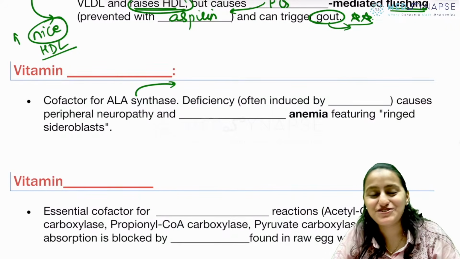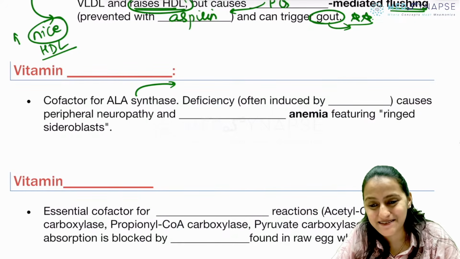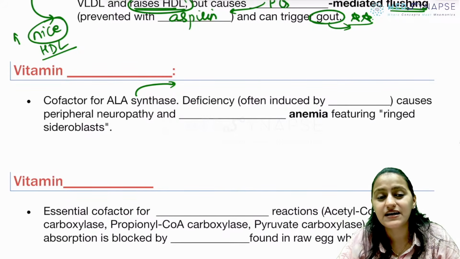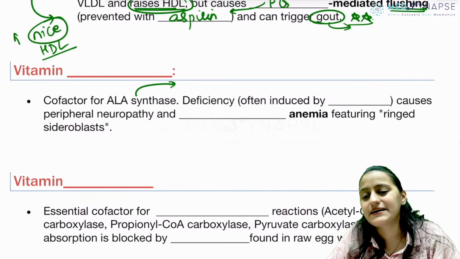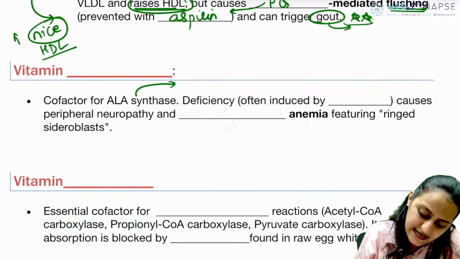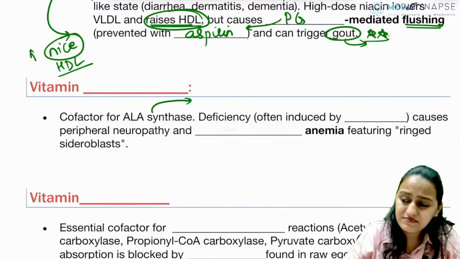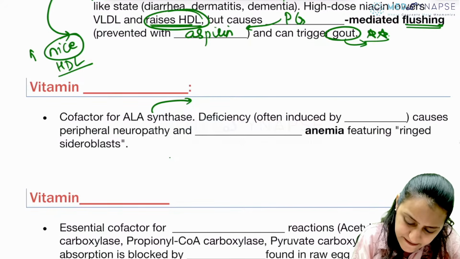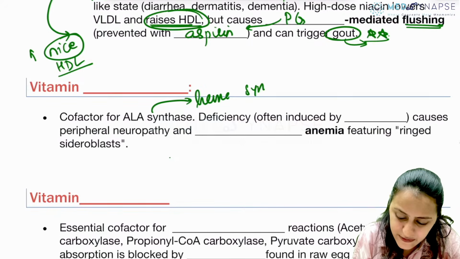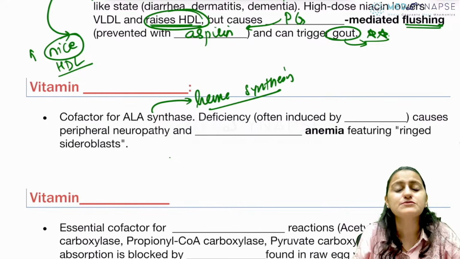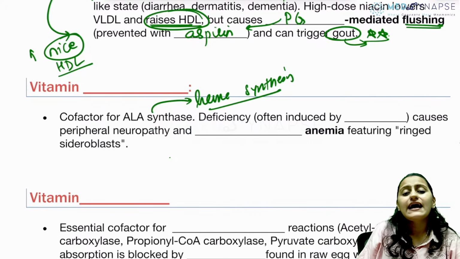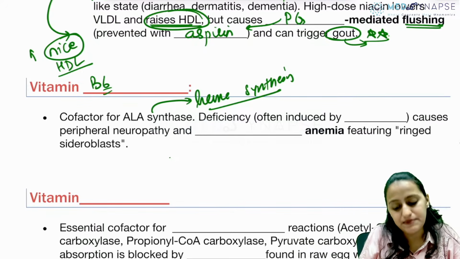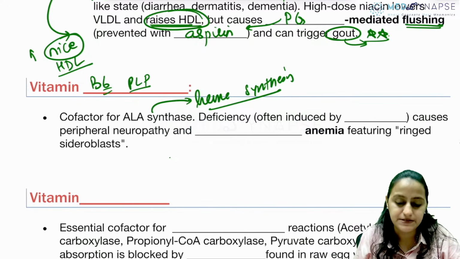Yes, very good, Dhanush. The side effects of niacin toxicity. Remember, B3, M3, maize, macular edema. Correct. Very good. ALA synthase is for heme synthesis. Okay, that is for heme synthesis. So remember, when there is this vitamin deficiency, it interferes with the heme synthesis and it causes anemia. So remember, what is for heme? This is vitamin B6, pyridoxal phosphate. Okay.